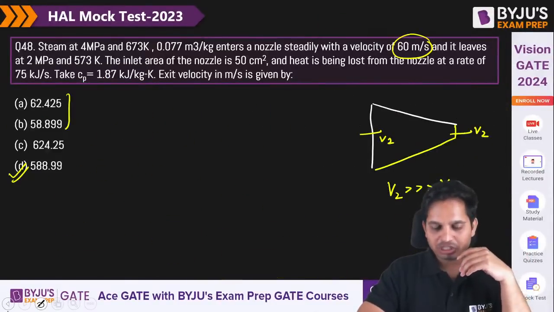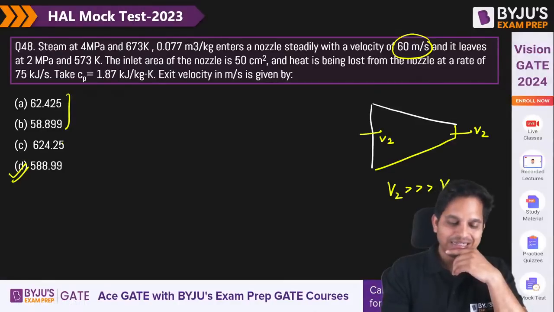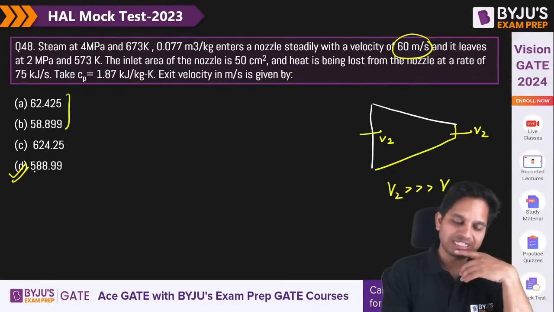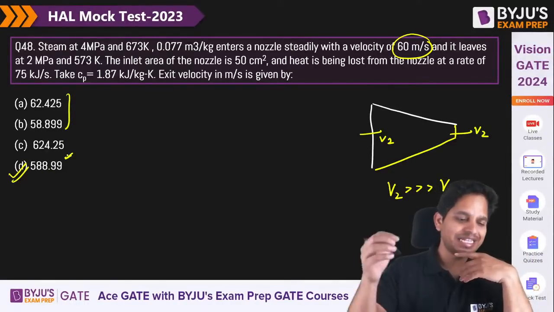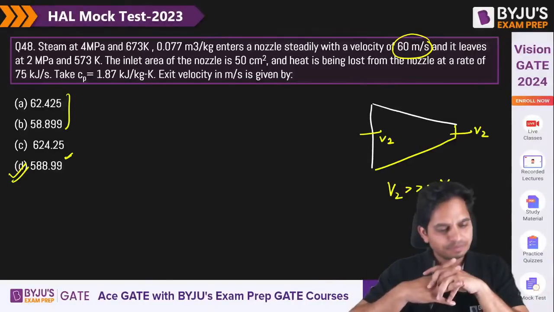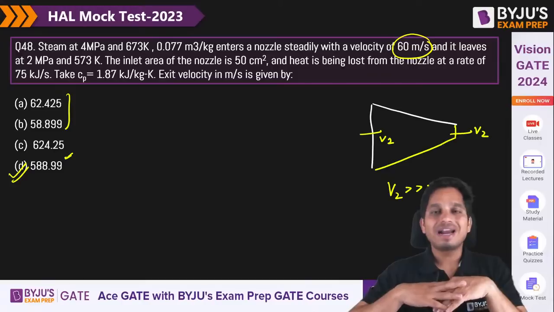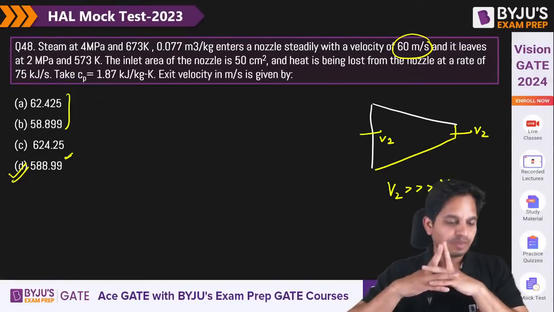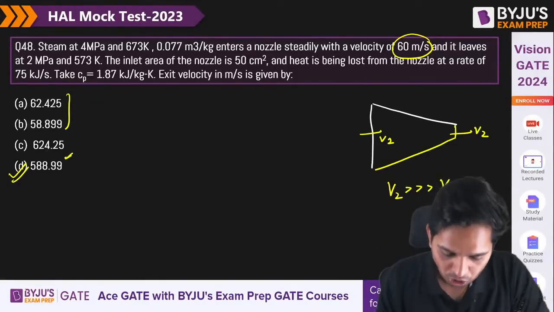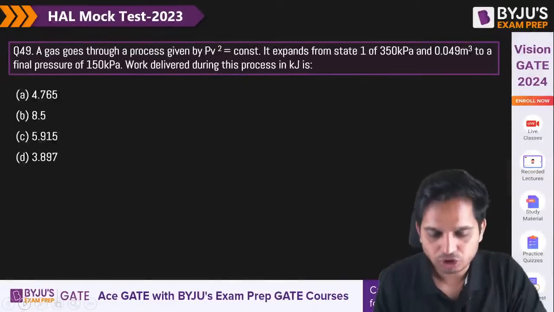If you say approximately 600, then 580s is the closest one. But these are very close answers. Okay, so you have to mark the closest one. Okay, let's move on to the next question.